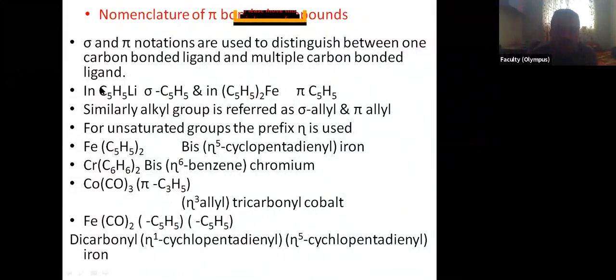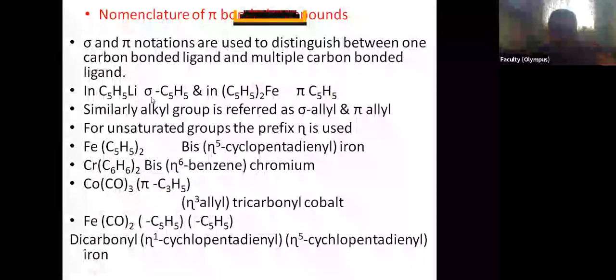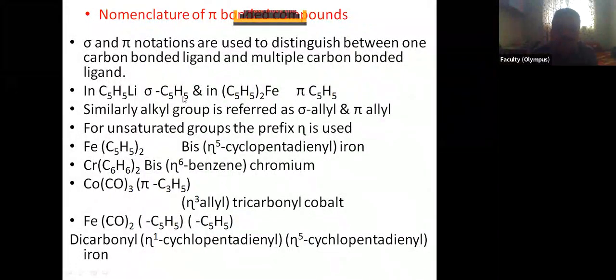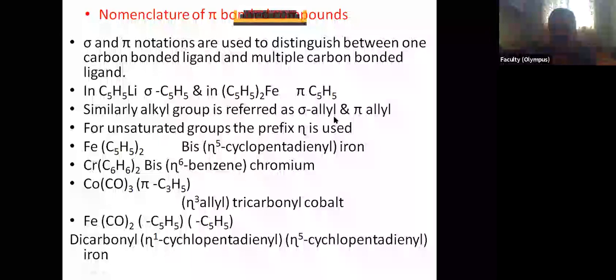So in this cyclopentadienyl lithium there is formation of sigma bond, so we write sigma-C5H5, and in this metallocene (C5H5)2Fe there is pi bond, so we write pi-C5H5. Similarly, allyl group is referred to as sigma allyl or pi allyl.